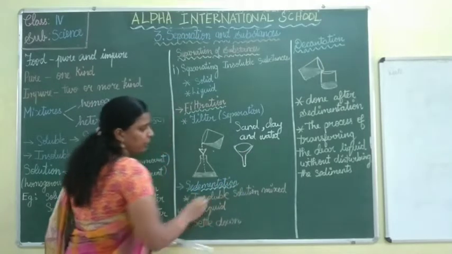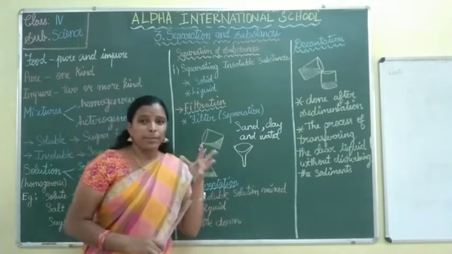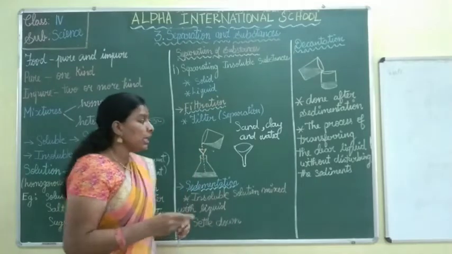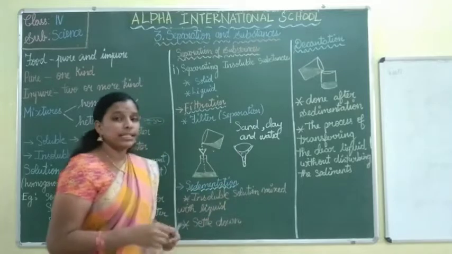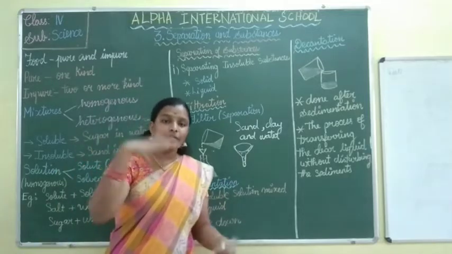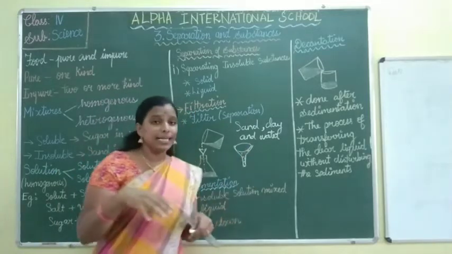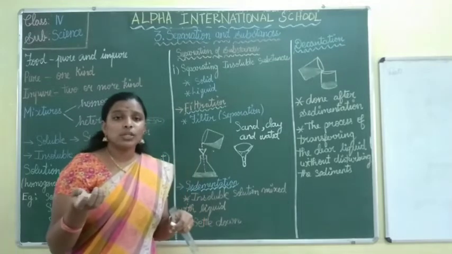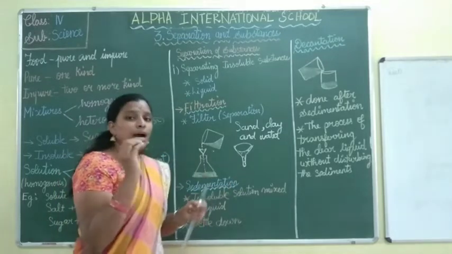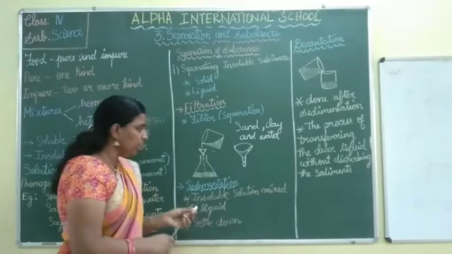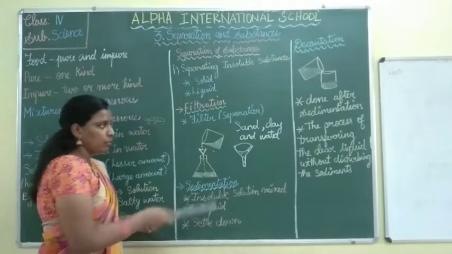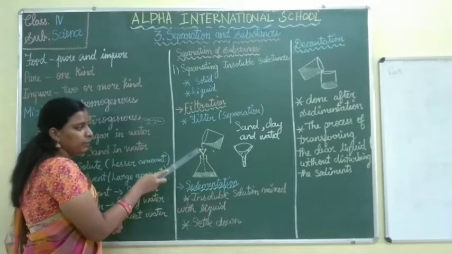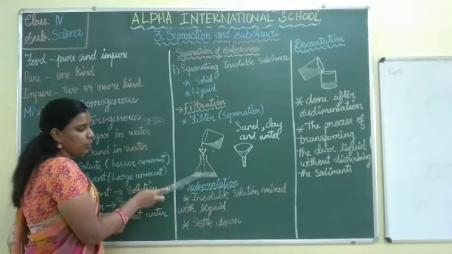Okay, this is a filter. It is made of thick paper and has some tiny pores in it. So if you add sand and clay here, all the insoluble particles will get stuck here, and only the soluble part will enter into the conical flask. So this is a beaker, a paper filter, and a conical flask.